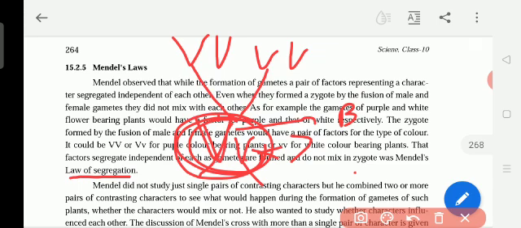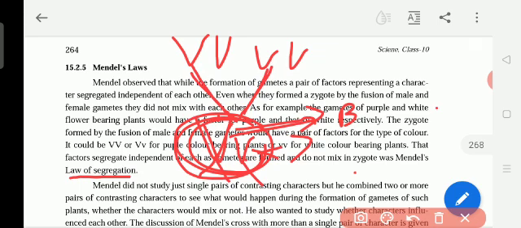If a person gets capital T, he is tall. If he gets capital T and small t also, he will not be half tall and half short. Only one factor will be expressed. Though the two factors go, one from father and one from mother, only one will be dominant. Only one will show as the expression, the phenotype.